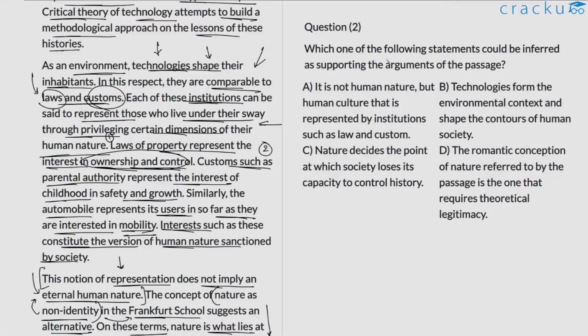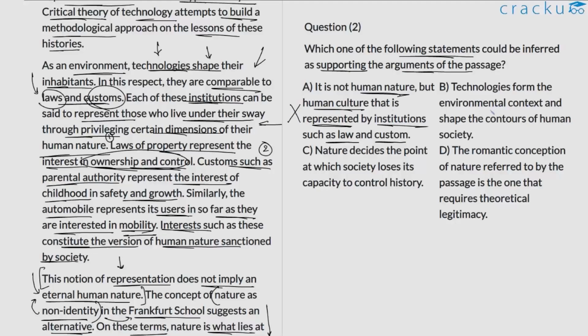Question number 2. Which one of the following statements could be inferred as supporting the arguments of the passage? Let us examine them. A, it is not human nature but human culture that is represented by institutions such as laws and customs. So it's unclear how this is supporting the argument in the passage. If anything, if this is true, it might be contrary to what the author has discussed. So we can reject option A.